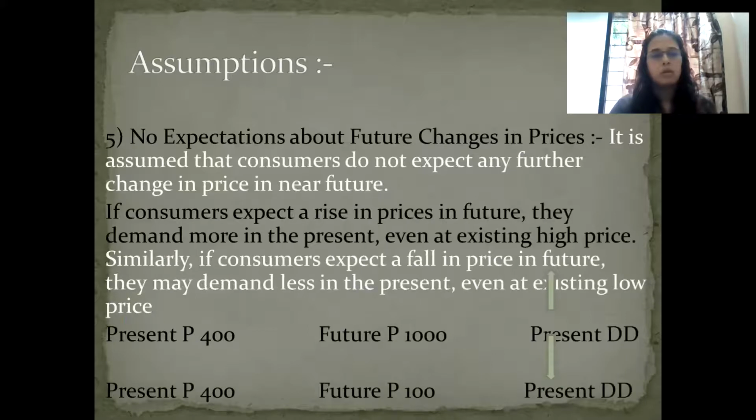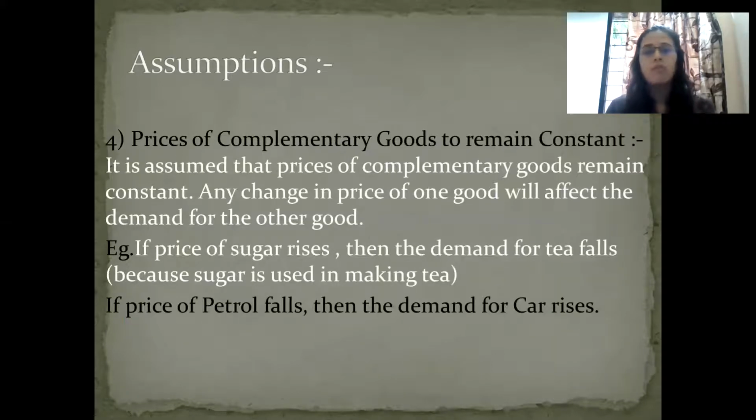Let's see the next: prices of complementary goods remain constant. Complementary goods, as we all know, are like petrol and ink, meaning that when we purchase one, we have to compulsorily purchase the other good also. So it is assumed that the prices of complementary goods remain constant.